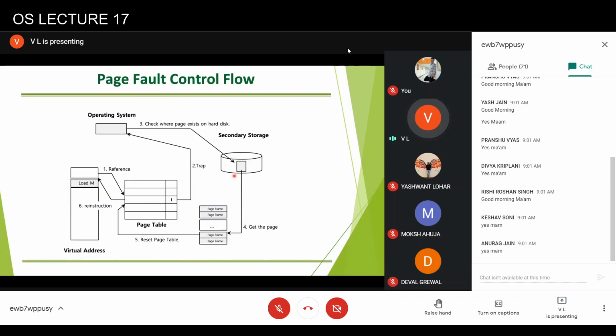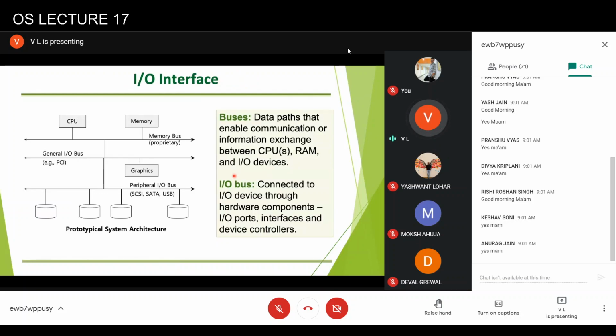So this is what I wanted to cover in memory management. And as I said, I left one topic in CPU scheduling, so I wanted to cover that. Now we will start with input-output management.